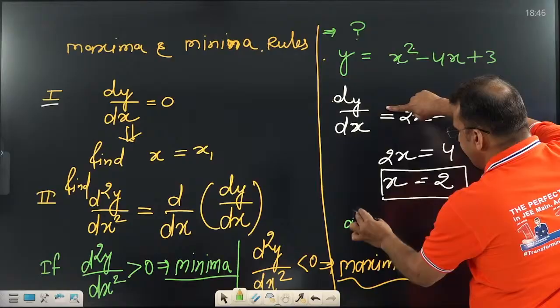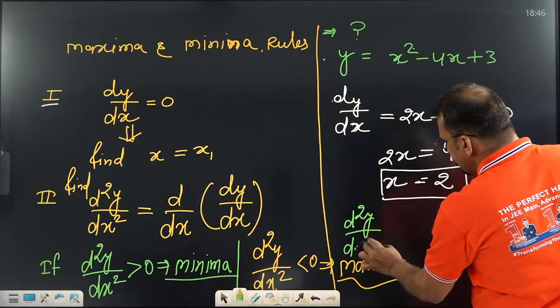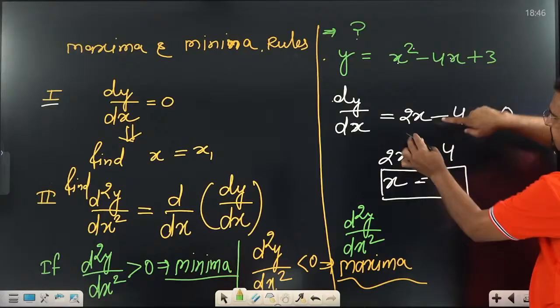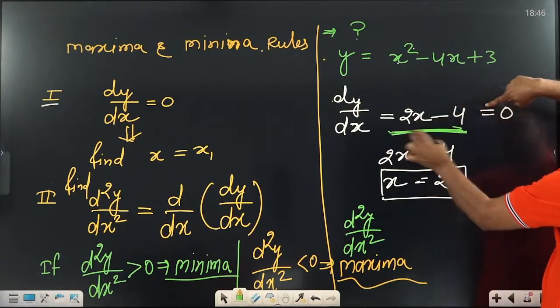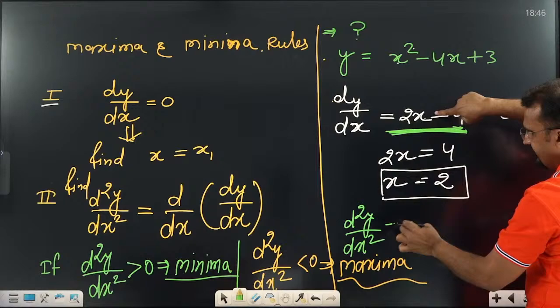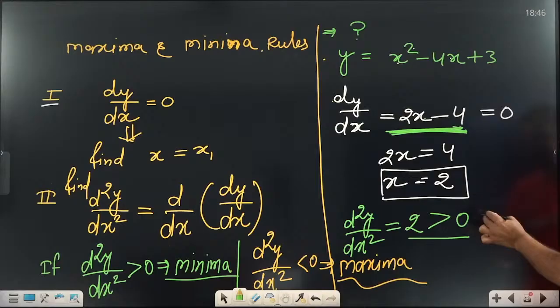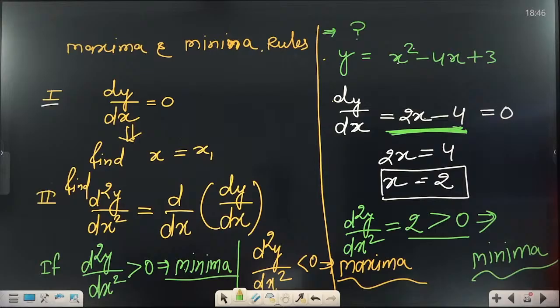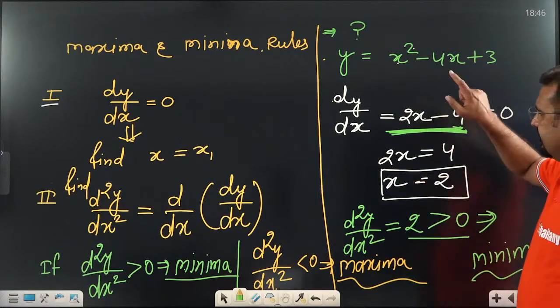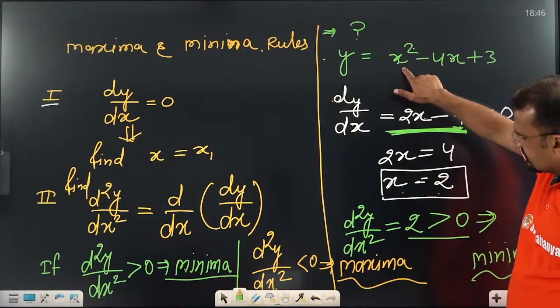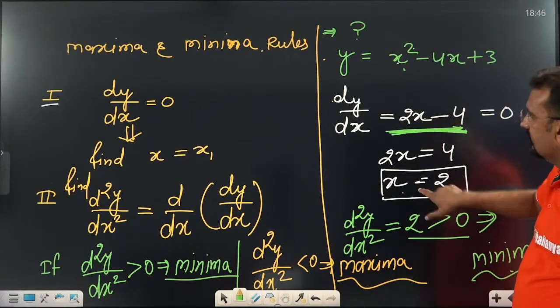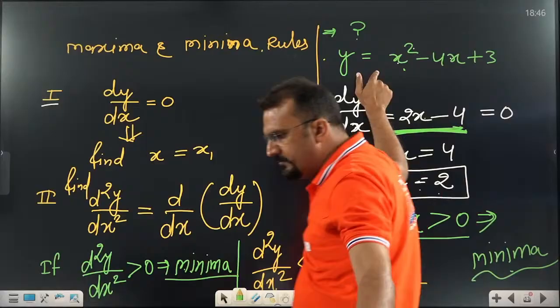Then what to do? Find d2y by dx square. Directly differentiate this. This one is the dy by dx. Differentiate once more. 2x means that is equal to 2. This is 4, this is 0. 2 is greater than 0. Maxima or minima? Very good. Greater than 0 means this stage. This is going to be minima. That means what is our answer? X equal to 2. This function will have minima.